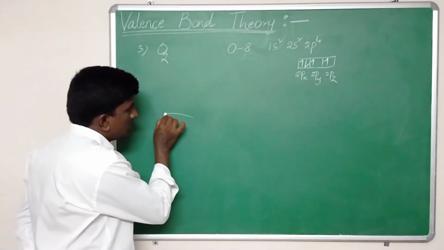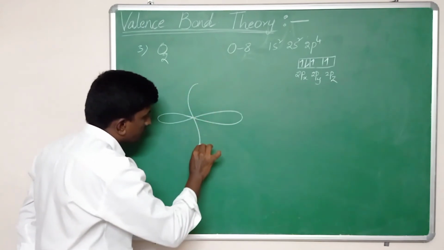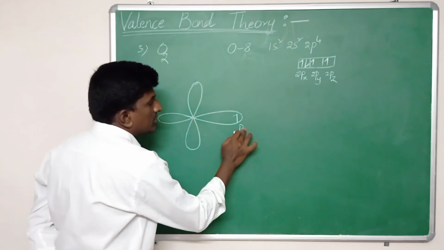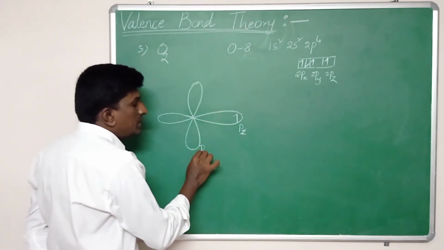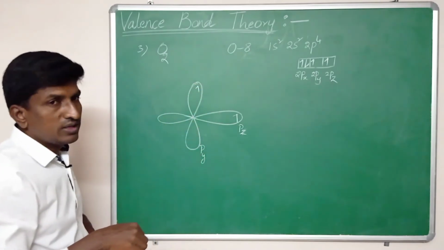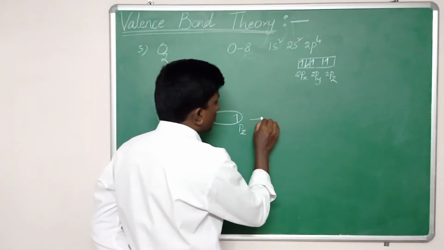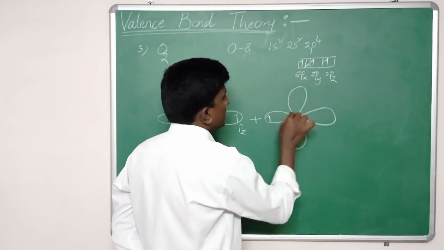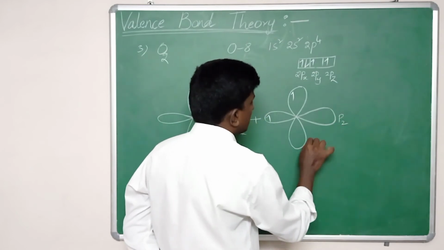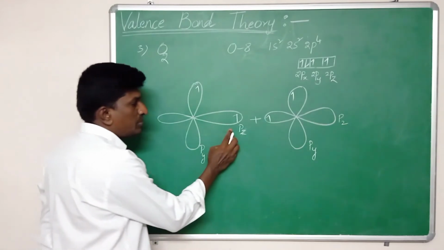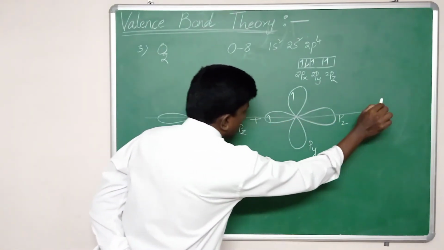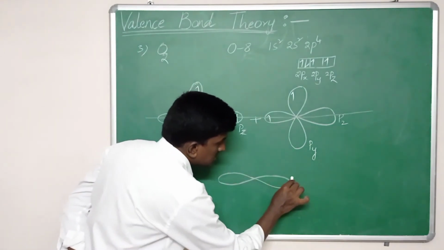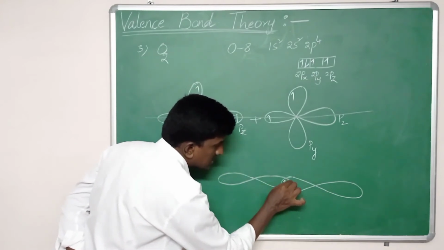To get stability, the 2py orbital and 2pz orbital need 1 electron each. For that, two oxygens come close to each other. One oxygen has 1 electron in the pz orbital and 1 electron in the py orbital, and the other oxygen also has unpaired py and pz orbitals. First, the pz and pz orbitals overlap along the line combining the two nuclei. Here the sigma bond is formed between the two pz orbitals, and two electrons are shared after overlapping.